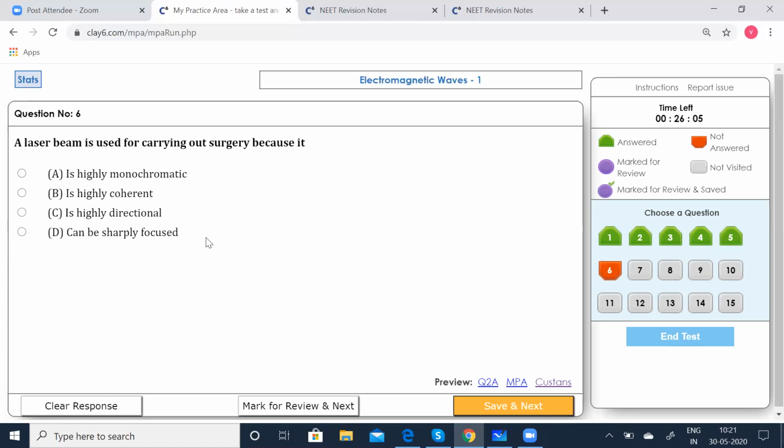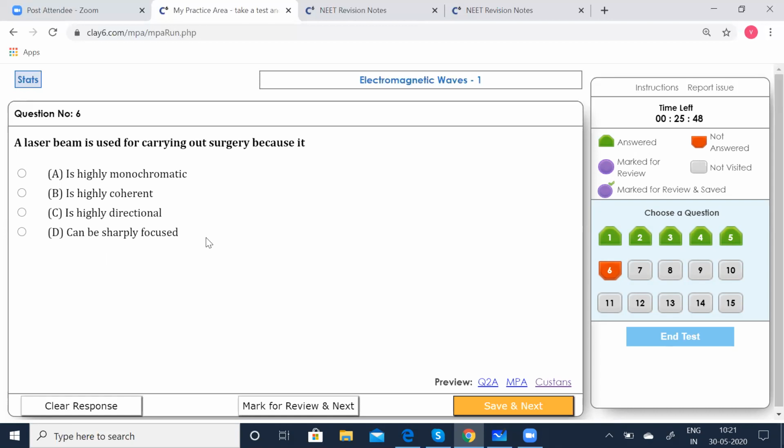A laser beam is used for carrying out surgery because nowadays you know that there are surgeries, you should have heard about the pinhole surgeries, because these surgeries replace the older ones in the medical field.